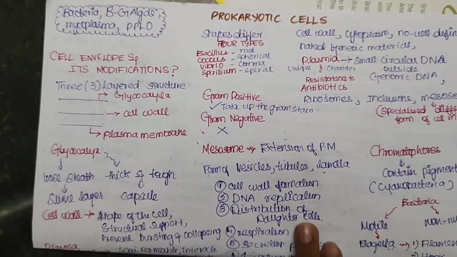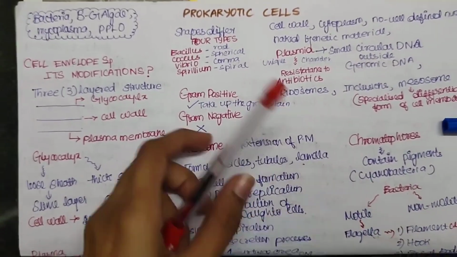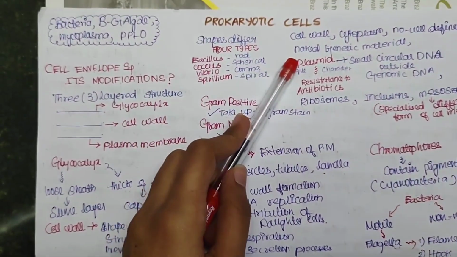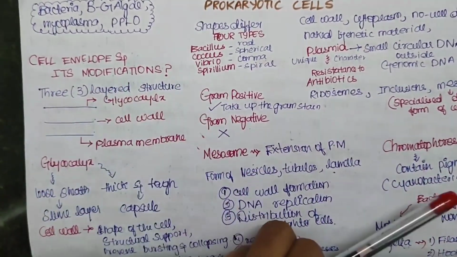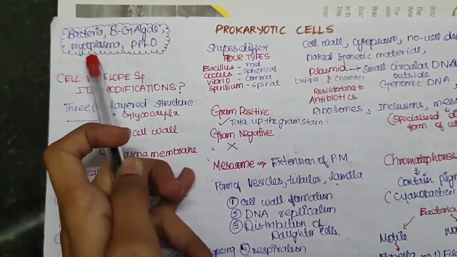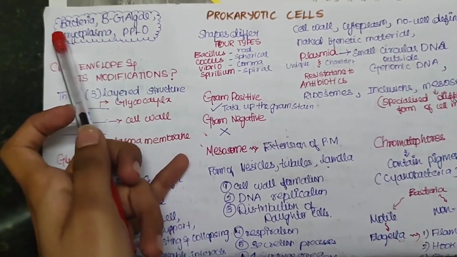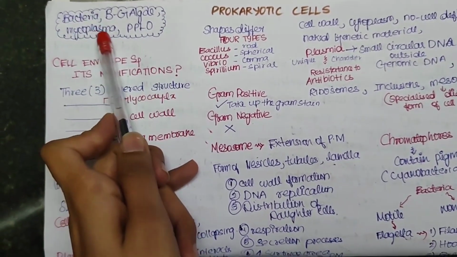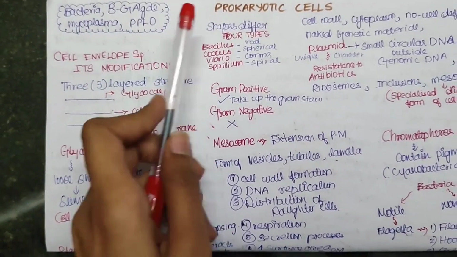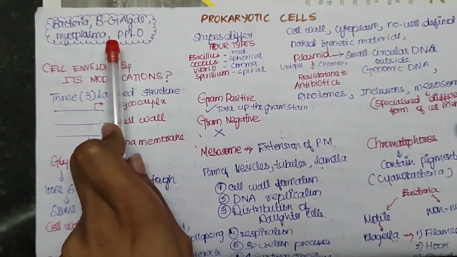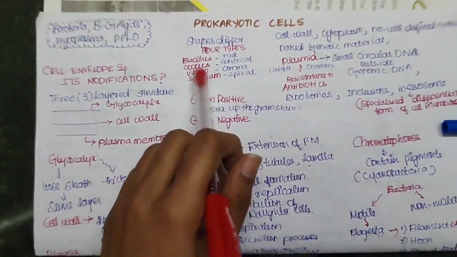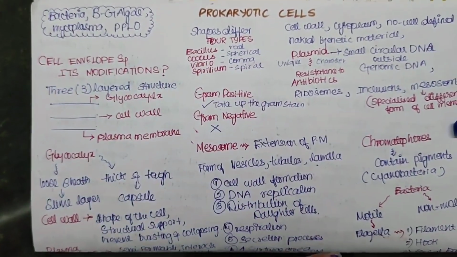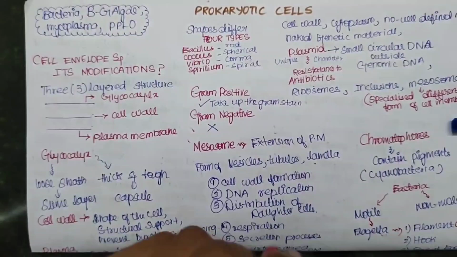Now we will start the discussion with prokaryotic cells. We all discussed what the prokaryotic cells are, which do not have a well-defined nucleus or a membrane-bound nucleus. Some examples of these prokaryotic cells are bacteria, blue-green algae, mycoplasma, and pleuropneumonia-like organism. This is the expansion of PPLO. Whenever we say prokaryotic cell, bacteria is the common, worldwide example.